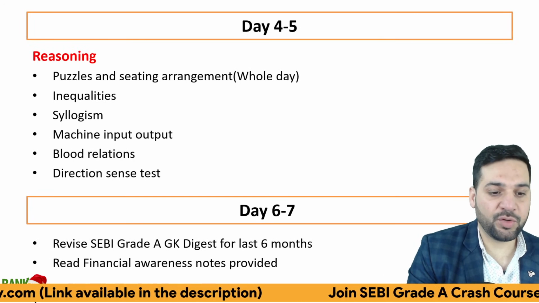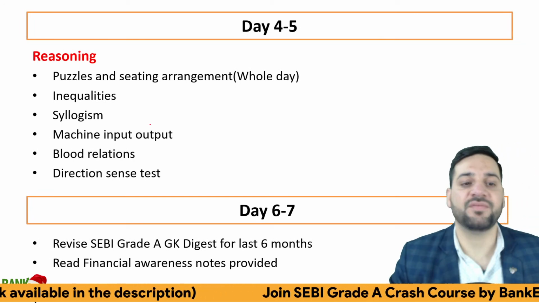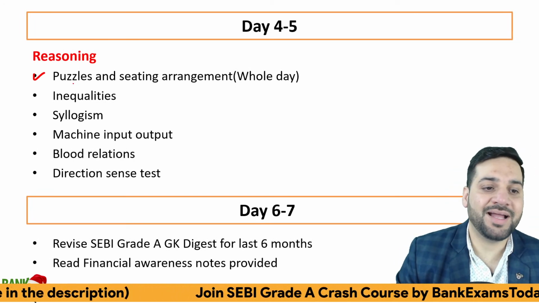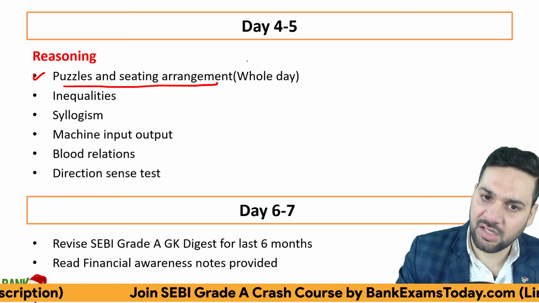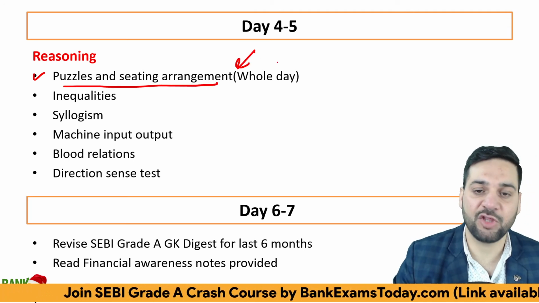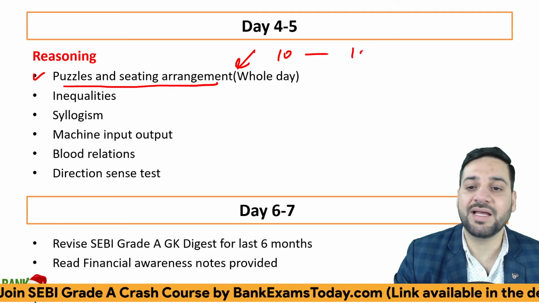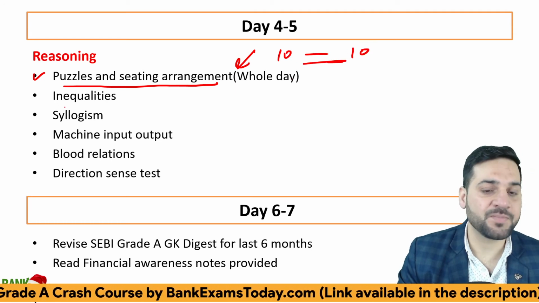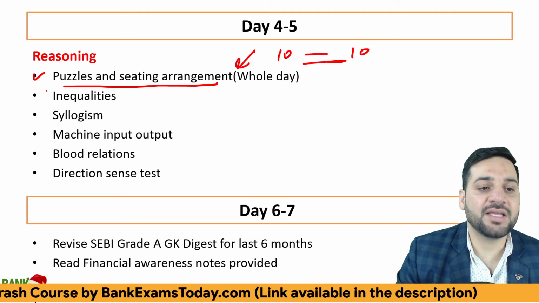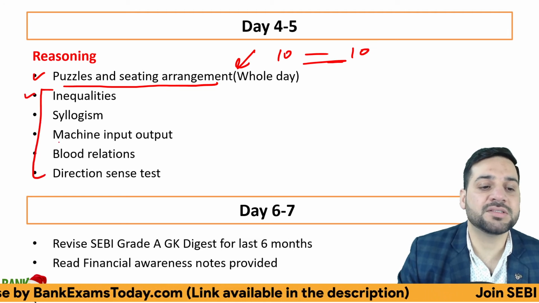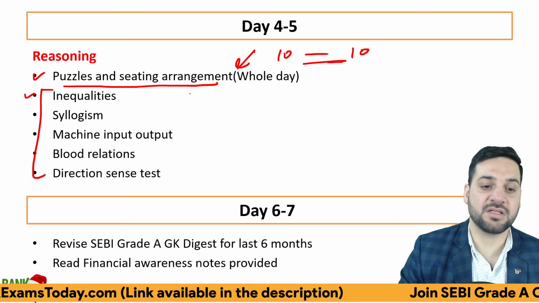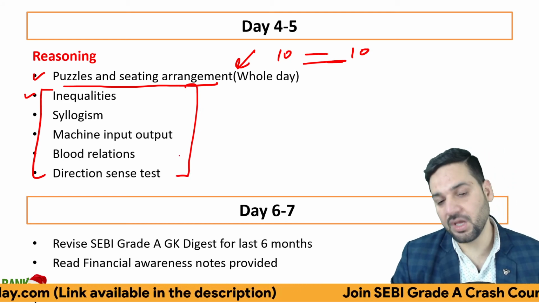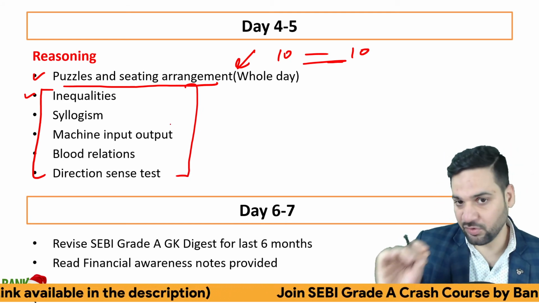Then on day 4 and 5, move on to puzzles and sitting arrangements. Allot the whole day to the puzzles and sitting arrangements. Solve at least 10 puzzles and 10 seating arrangements in a day. Then on the second day, you can do inequalities, logs, machine input output, blood relation, and direction sense test. So that's my plan for the first 5 days.